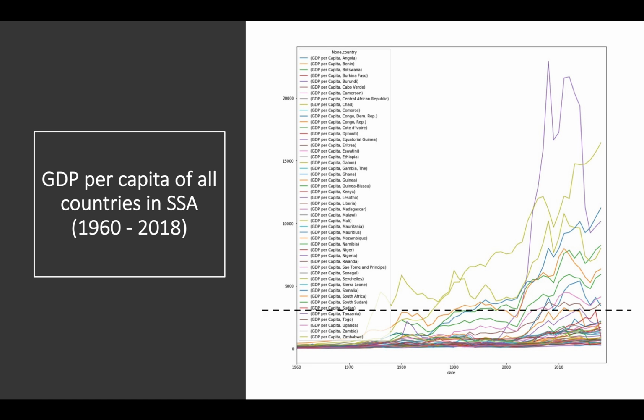So we looked at this graph and we wanted to see what was happening in each country that really led some countries to do well. And we saw that there was a clear threshold of 3,000 USD per capita that separated the top 10 countries from the bottom countries. So what we wanted to do is understand which world development indicators need to be invested in for the countries below the threshold to achieve the same prosperity as the countries above the threshold.